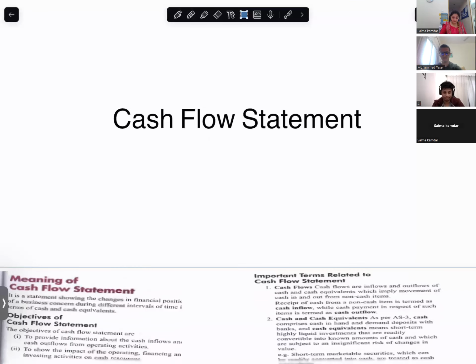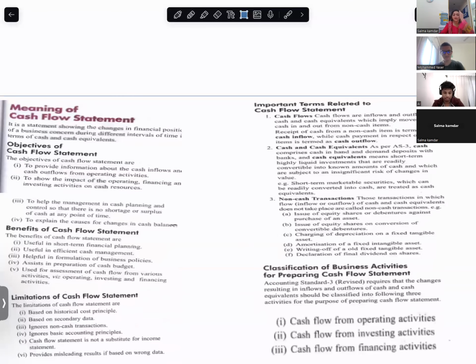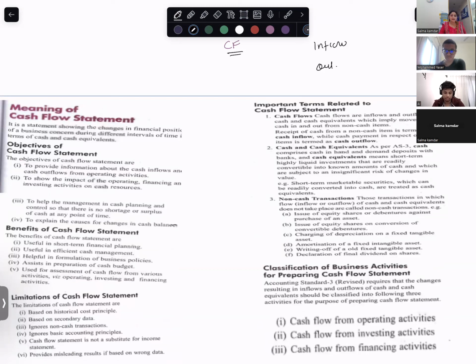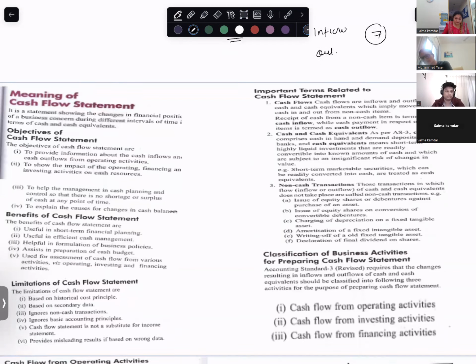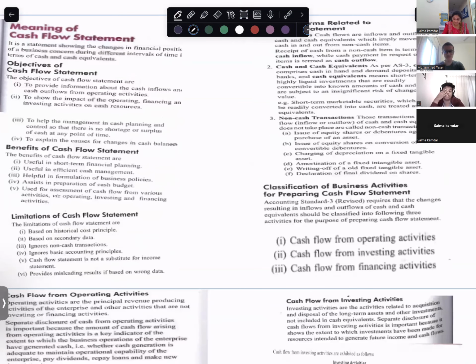So when I'm talking about cash flow statement, what do you remember in cash flow statement? Inflow and outflow of cash. Which accounting standard? Accounting Standard 7. Yes, okay.